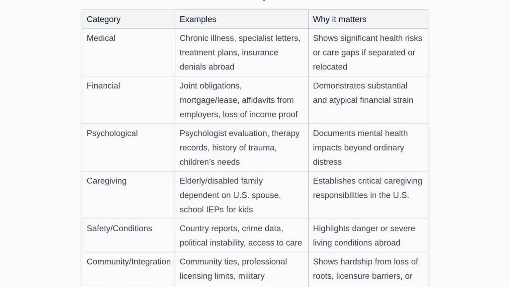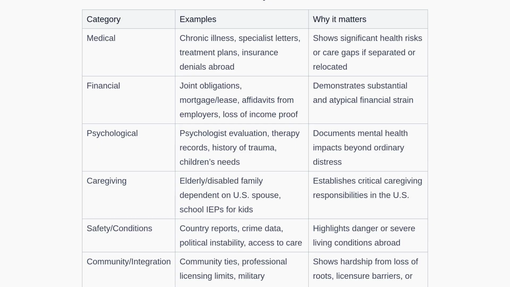This table outlines common categories of extreme hardship evidence. Medical evidence may include chronic illness documentation, specialist letters, and proof of limited access to treatment if separated or relocated. Financial evidence can cover joint obligations like mortgages, employer affidavits, and proof of substantial income loss.